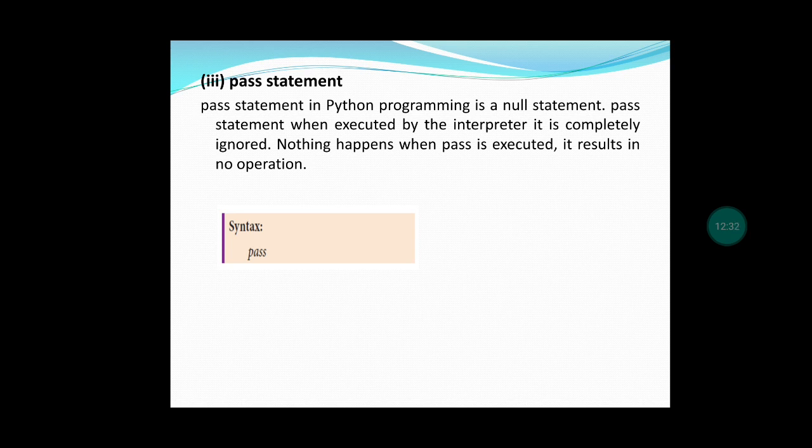Next one is pass statement. Pass statement is called a null statement. After seeing this pass statement, the interpreter just ignores this one. Just the operation will be stopped. No operation will happen. After that, the next thing will be executed. That is called pass statement.